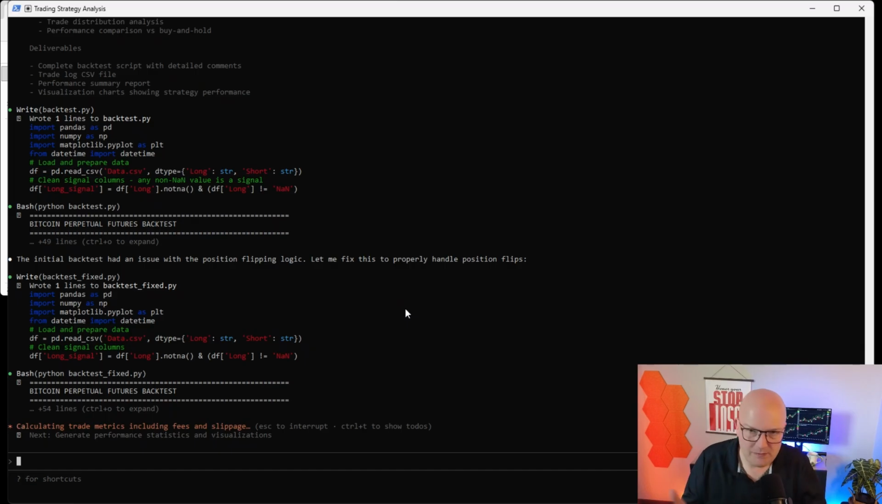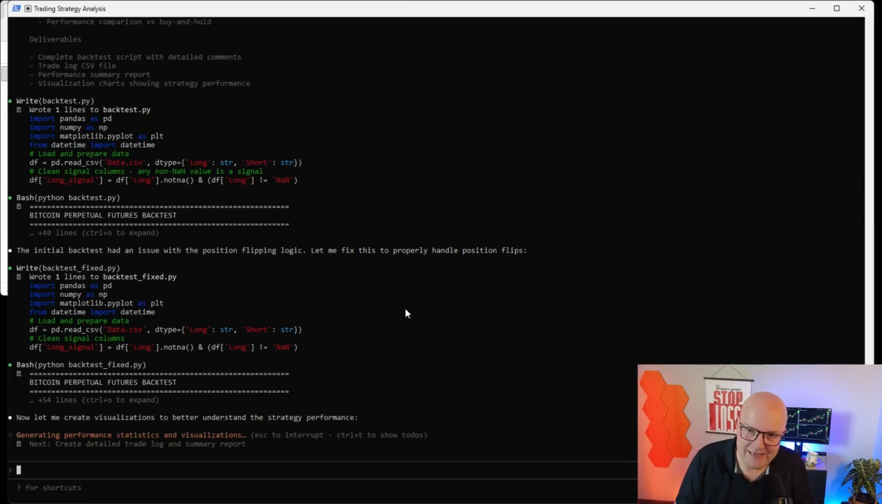And this is normal. It will probably go back and forth a couple of times now because, of course, Claude is also not perfect with coding, so it's going to make mistakes. But it will also, if you instruct it in a good way, be able to see those mistakes and fix those mistakes by itself. Backtest seems to be good now because it says, let me create visualizations to better understand the strategy performance.